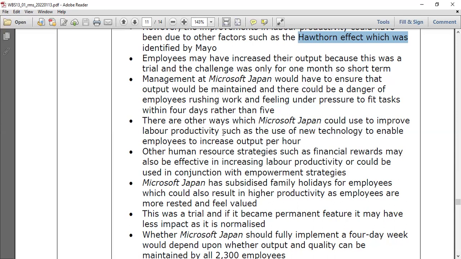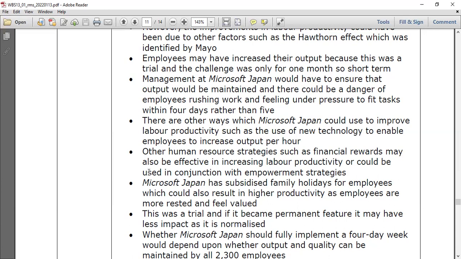Possible. And there are other ways Microsoft Japan could improve their productivity. Other methods also, so the alternative viewpoint is more important. Not only giving just a little period of time, but other ways. Technology: you can introduce new technology to enable employees to increase output per hour. Other human resource strategies such as financial rewards may be used.